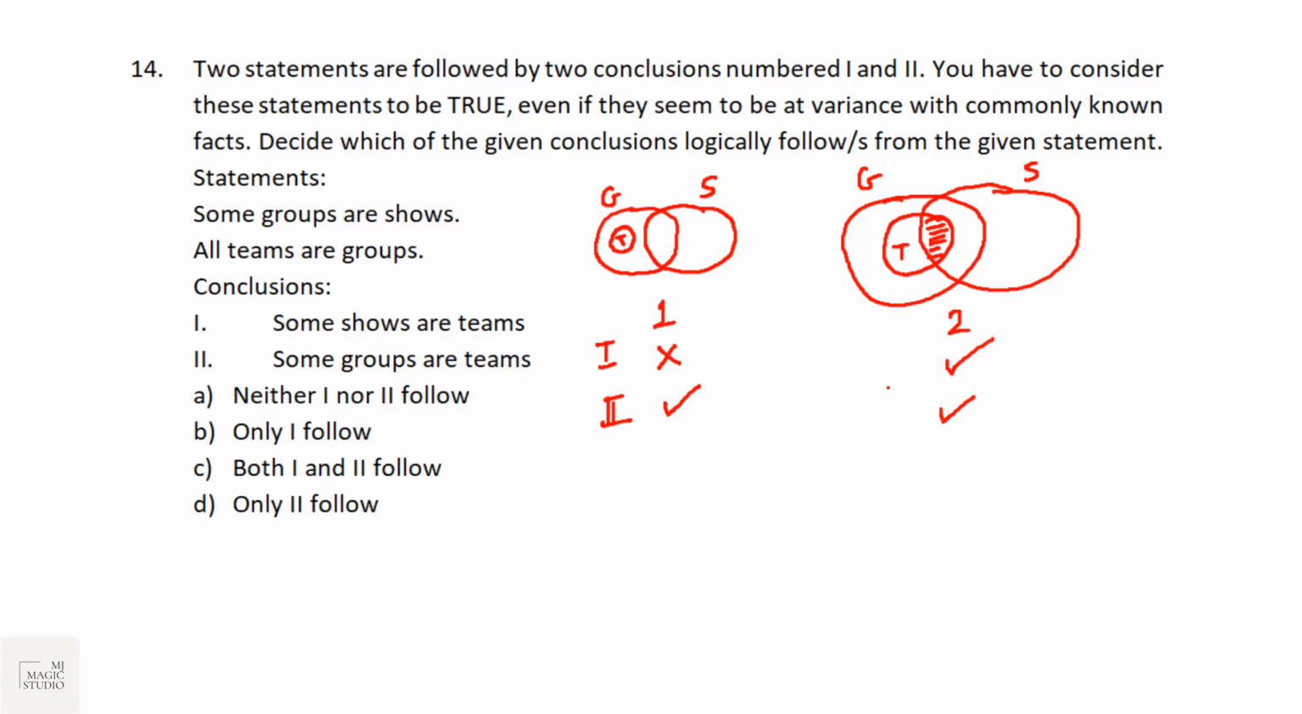Now we have got 2 ticks in both the Venn diagrams for only conclusion number 2, and not for conclusion number 1. That means only conclusion number 2 follows. We would be marking option D.